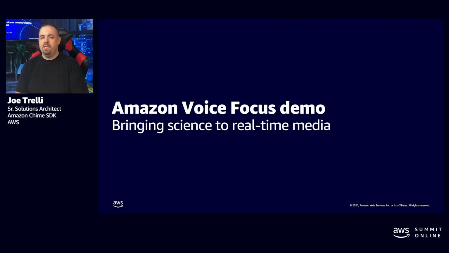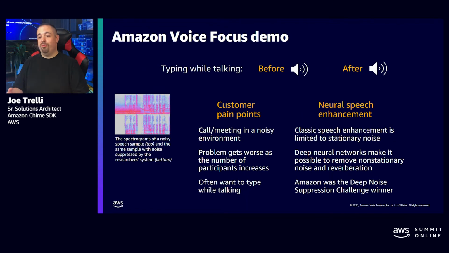So we've talked about a lot of the key benefits of the Amazon Chime SDK. Another cool thing is the fact that we are working hard to bring science and innovation to this space. And something called Amazon Voice Focus is an example of that. I think we've all learned what it sounds like to hear a barking dog, a heavy typer on a keyboard, or other extraneous noises, air conditioners, going on a conference call or a video call, especially recently.